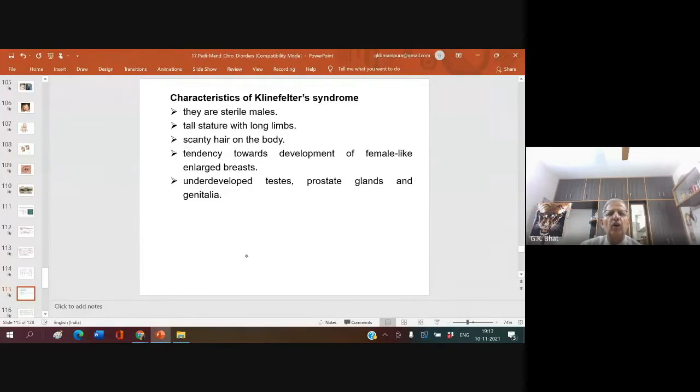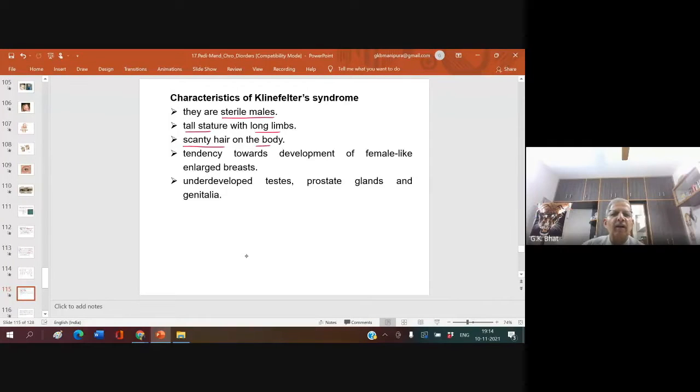Characteristics of Klinefelter syndrome include they are sterile males, they cannot reproduce, they have tall stature and long limbs, and they have scanty hair on the body. Generally, men have a lot of hair on the body. Sometimes, if you see your uncle, there may be a small banyan tree inside the banyan. Am I right?